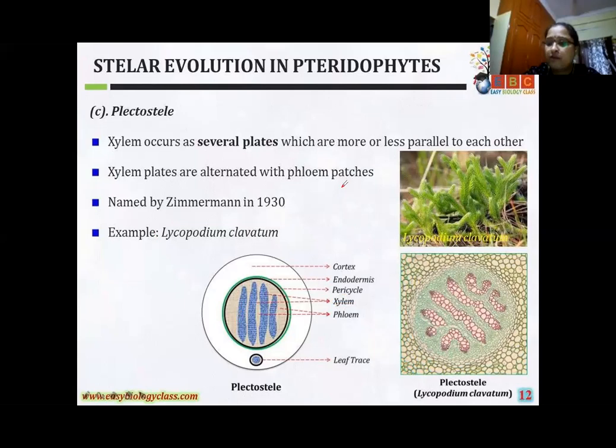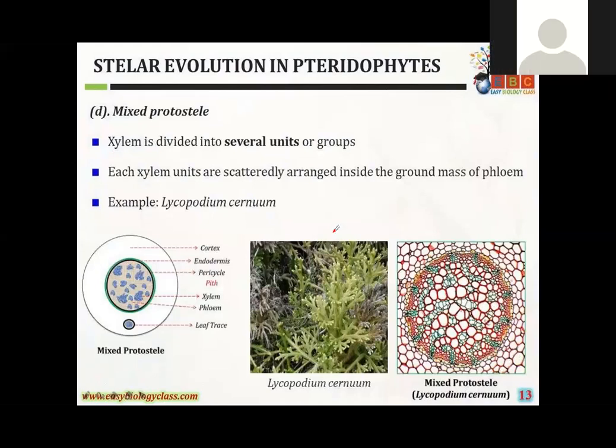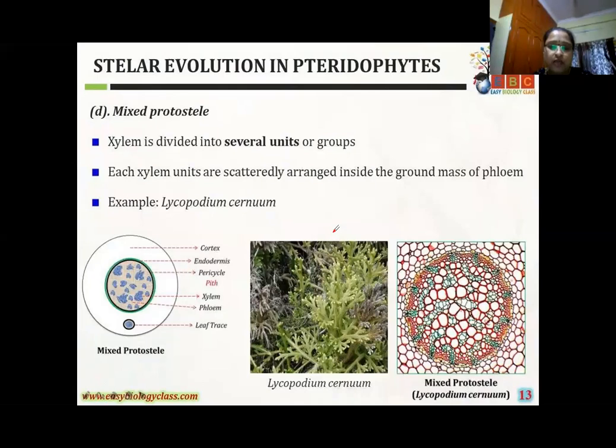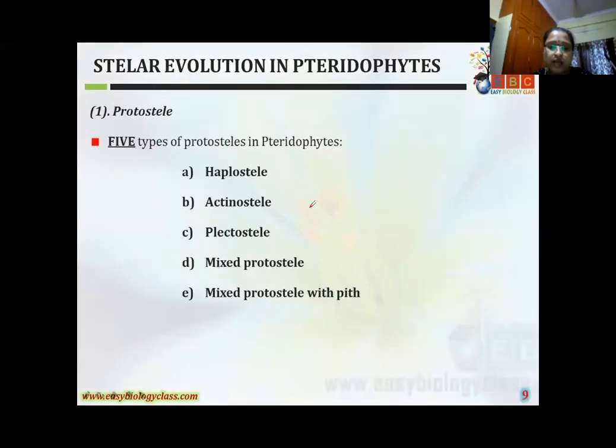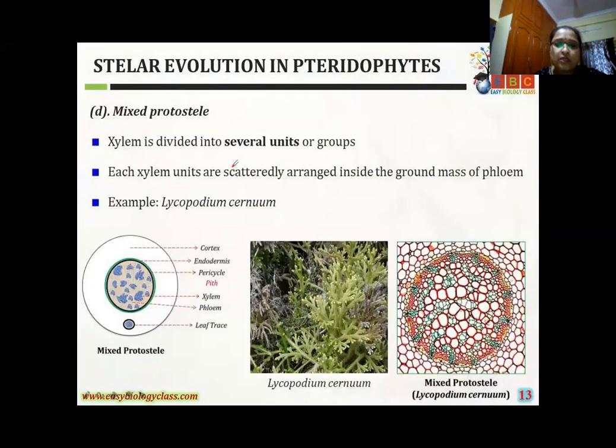Next one, ma. Fourth one, mixed protosteel. What is the name? First one is the haplosteel, second one is the actinosteel, third one is the plectosteel. Now I'll explain which one, mixed protosteel. Here, I'll explain with a revision of the actinosteel.